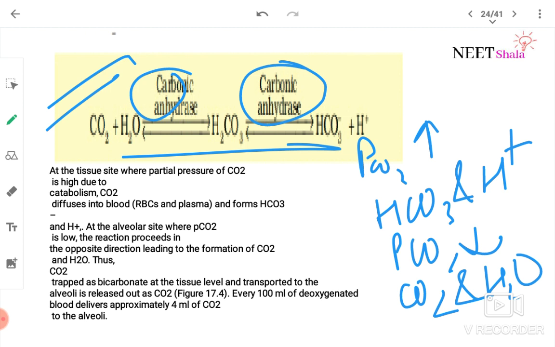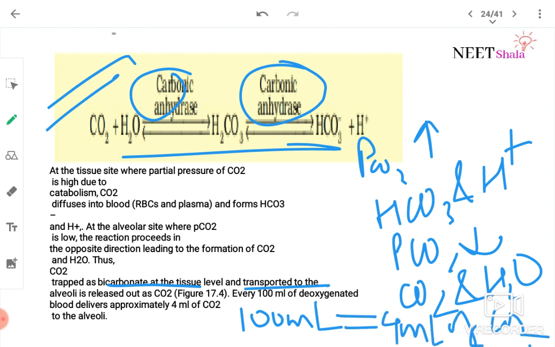The CO2 trapped as bicarbonate at the tissue level and transported to alveoli is released out as CO2. Every 100 ml of deoxygenated blood delivers approximately 4 ml of CO2 to the alveoli.